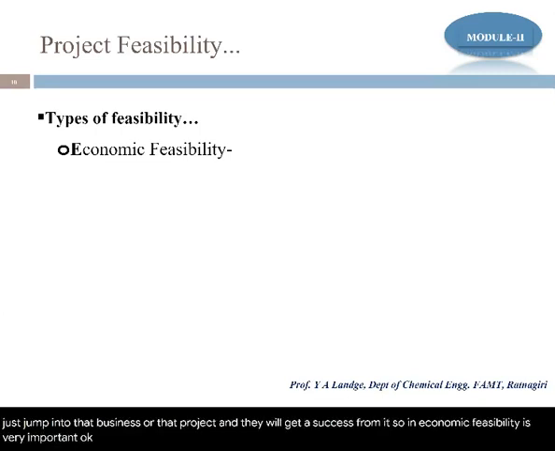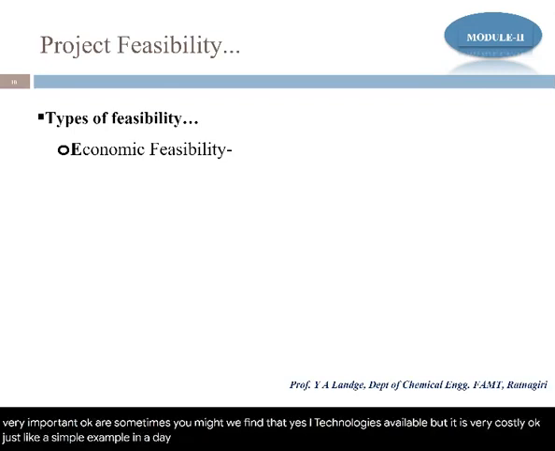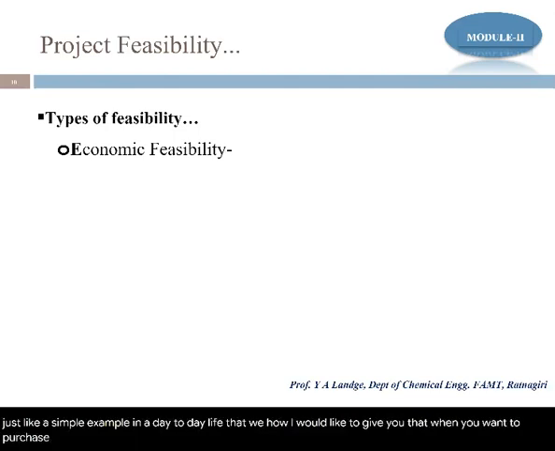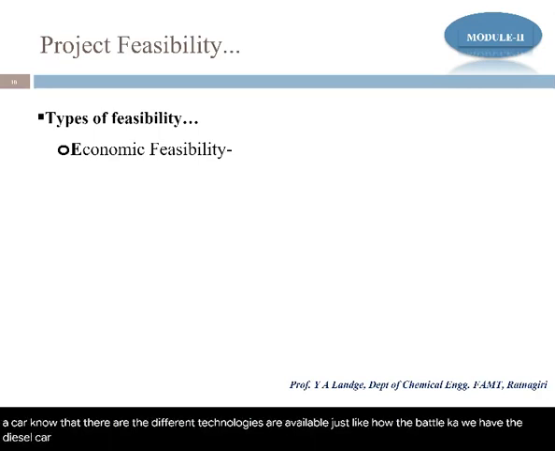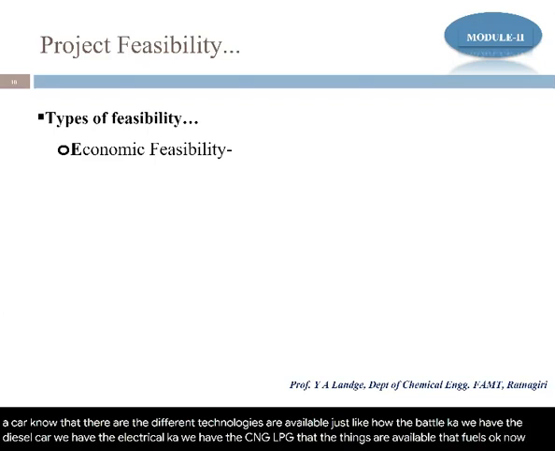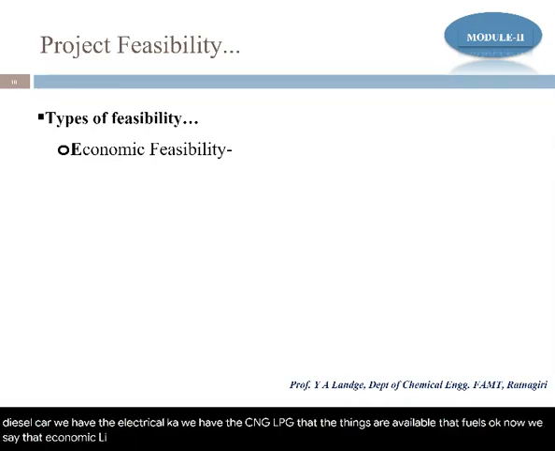Okay, sometimes you might find that yes, a technology is available, but it is very costly. Just a simple example from day-to-day life: when you want to purchase a car, there are different technologies available. We have the petrol car, the diesel car, the electrical car, and CNG, LPG, these fuels are available. Now we say that yes, economically, if we use the electrical car, then it will be a benefit to me. Similarly, it will be a benefit to the environment.